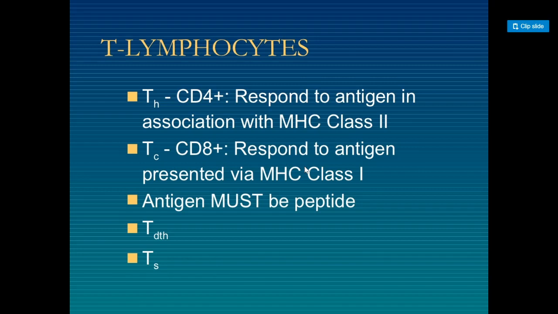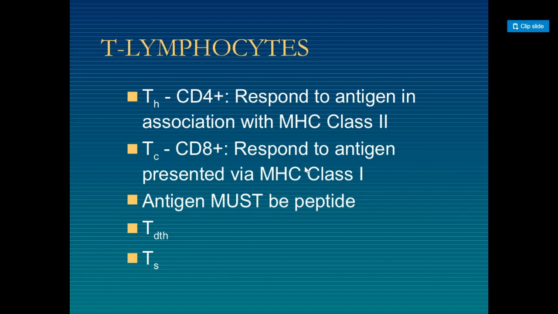TC cells respond to antigen presented by MHC class 1, mostly against viruses, because MHC class 1 is present on all nucleated cells. Whenever a virus infects a cell, MHC class 1 shows that it is an antigen, and TC cells are activated and recognize the MHC class 1.